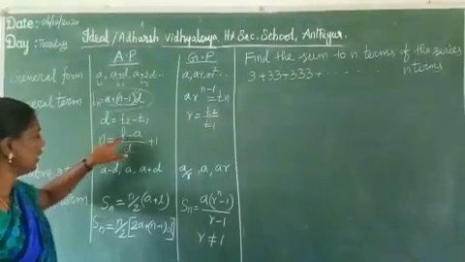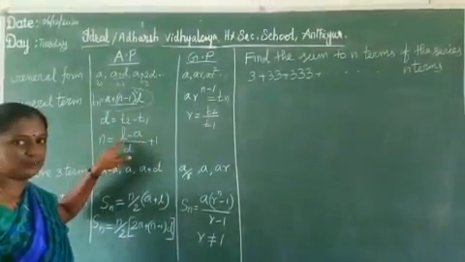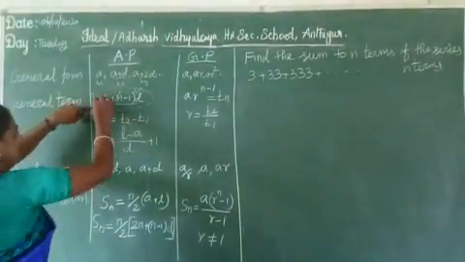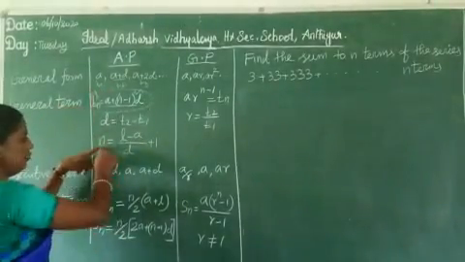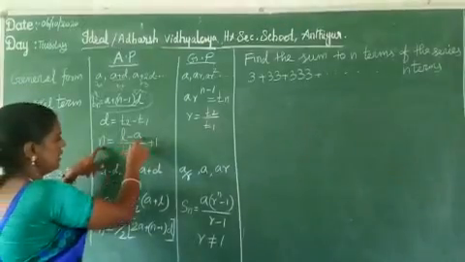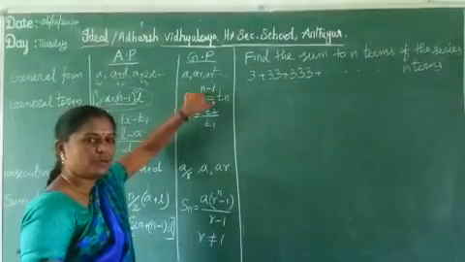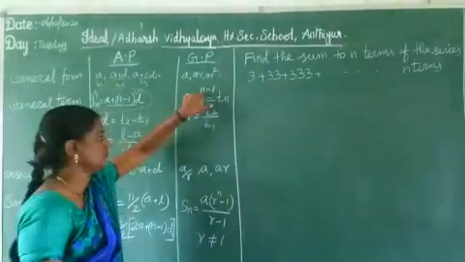Next, the number of terms: n is equal to L minus A by D, plus 1. Here L is the last term. Applying Tn equal to L, we derive that n formula. n equals L minus A by D plus 1. Here n is in the power term, so we apply the power rule and easily find the number of terms.